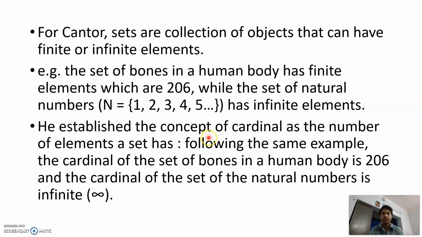He established the concept of cardinal, which can be described as the number of elements a set has. Following the same example, the cardinal of the set of bones in a human body is 206, and the cardinal of the set of natural numbers is infinite.